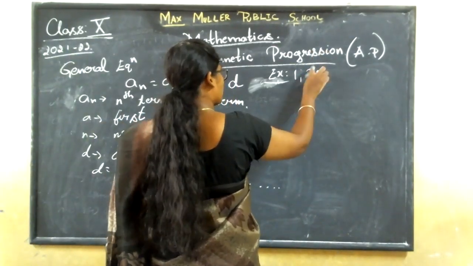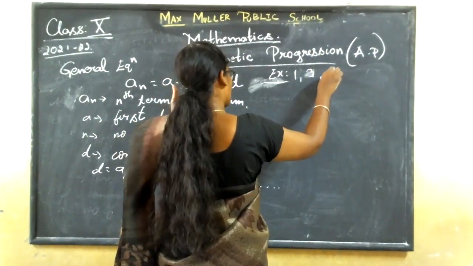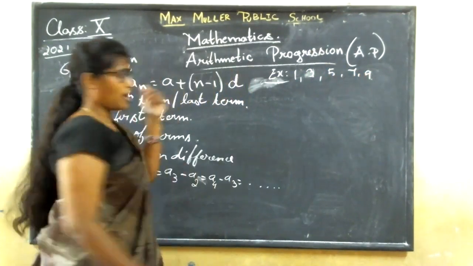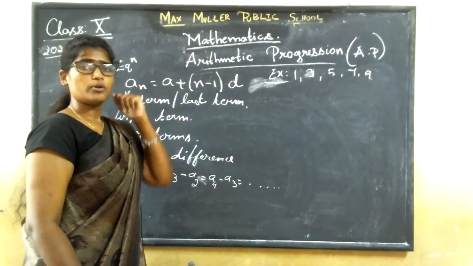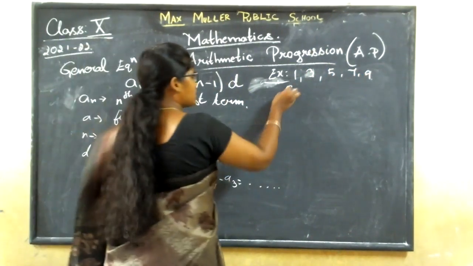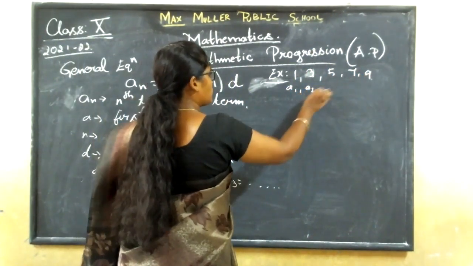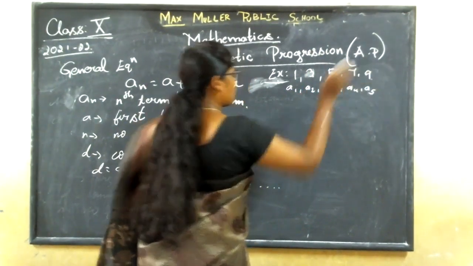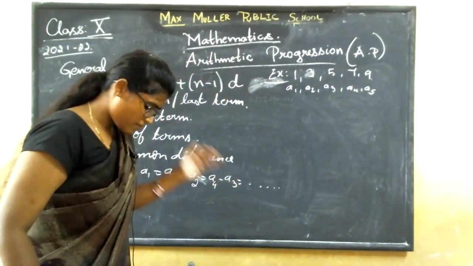Let me take the positive values itself: 1, 3, 5, 7, 9. So what if you have a sequence like this? What are you going to do? The first thing is to number the terms. That is A1, A2, A3, A4, A5. You need to number the terms first.